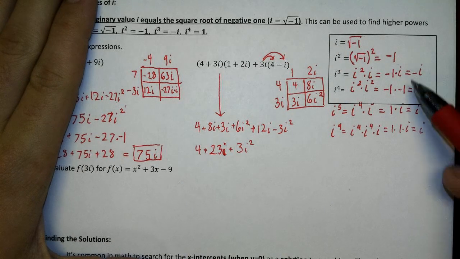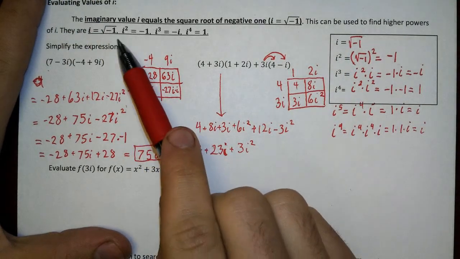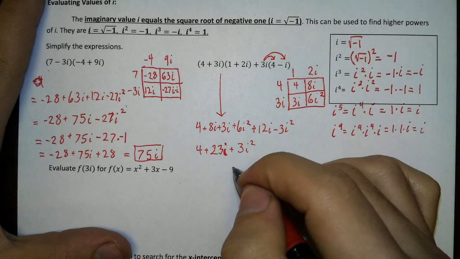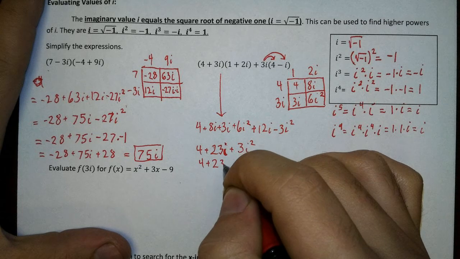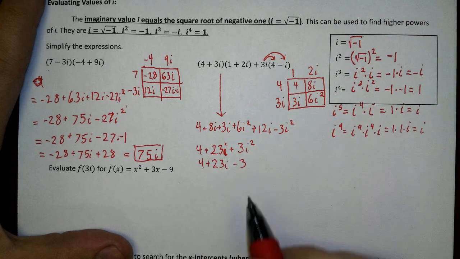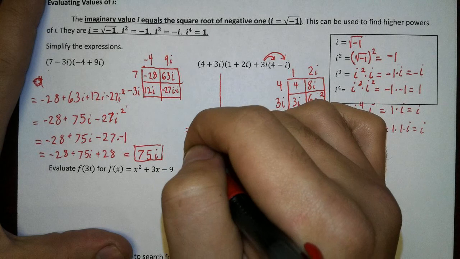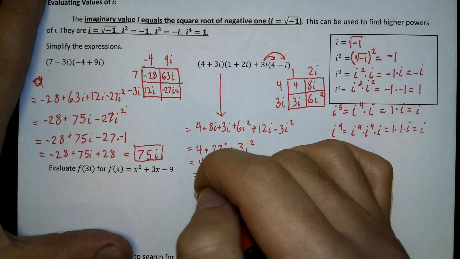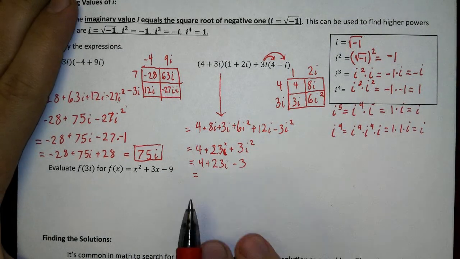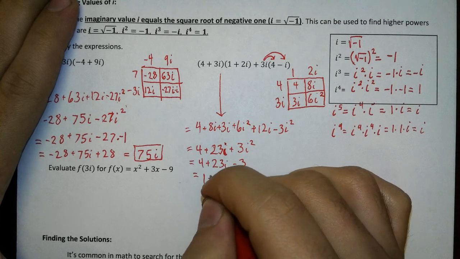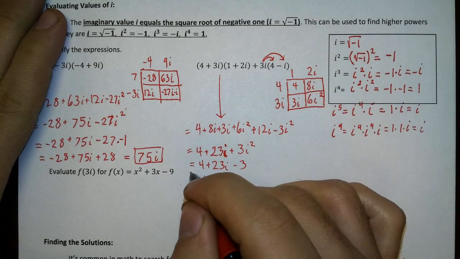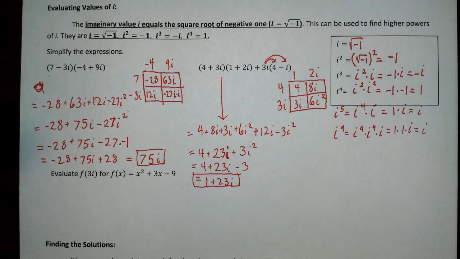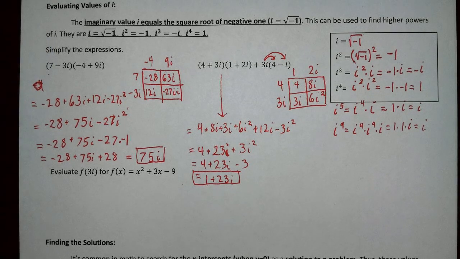So now let's go ahead and apply that new rule that we learned. What's i squared equal to? Well, that's just negative 1. So we have negative 3, 4, plus 23i. Combining these like terms, sorry, let me write my equal signs right there. Being a very sloppy mathematician right now. 4 minus 3 is 1 plus 23i. Boom. Cool.